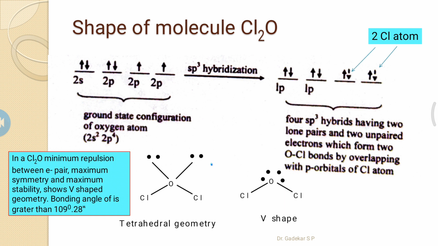In dichlorine monoxide, minimum repulsion between electron pairs, maximum symmetry and more stability show V-shaped geometry, and the bond angle is 109 degrees 28 minutes, because lone pair repulsion is greater and lone pair-bond pair repulsion is less, as bond pair repulsion is least. So for chlorine and chlorine, its bond angle is 109 degrees 28 minutes because of valence shell electron repulsion.